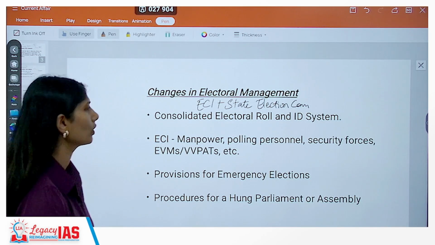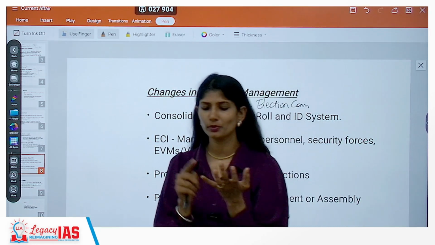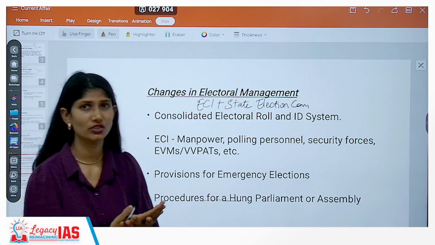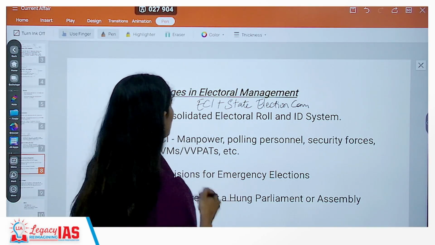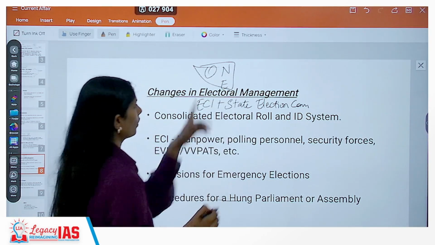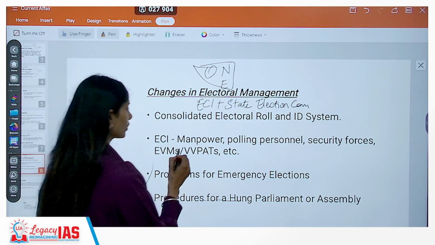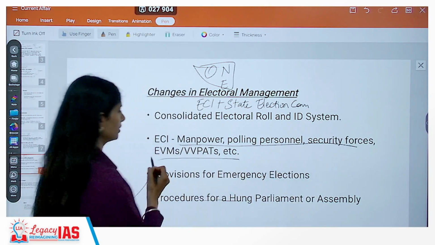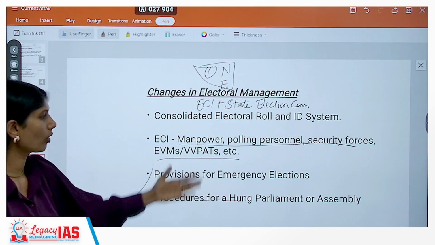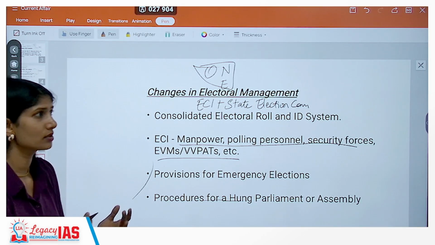And also, see, one election for one particular state itself requires so much manpower, personnel, so much funding, security forces, etc. Now for the entire election and all three tiers, for the one nation one election concept, if they have to do it, then they have to make sure the adequate necessary measures are taken in the form of police personnel, security forces, manpower. Okay, and this is not a very simple thing.